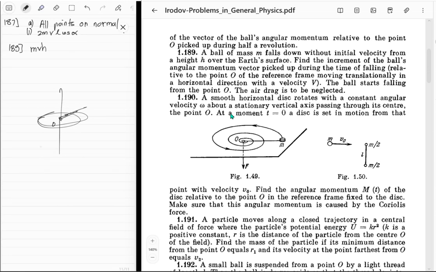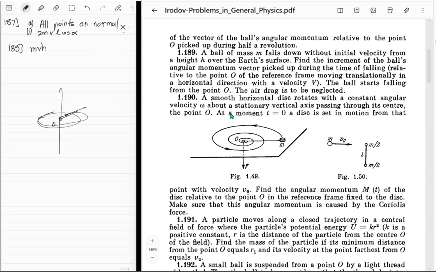Cool. Find the angular momentum M of the disk related to the point O in the reference frame fixed to this disk. Make sure that the angular momentum is caused by the Coriolis force. I mean, what other thing do we know? Coriolis force is all we can do in this reference frame, right? That's the most straightforward way of doing this. What other way could we use to make this happen? I don't know.